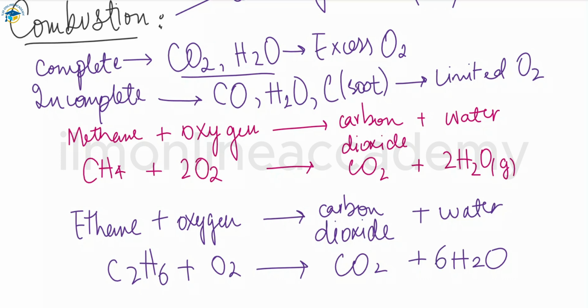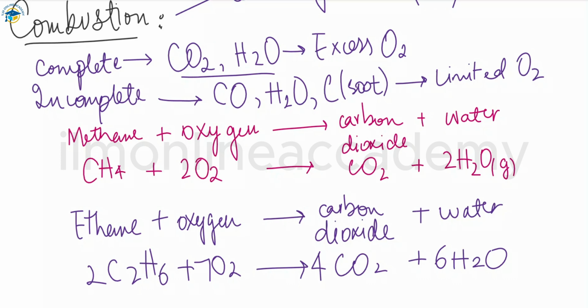I will balance this equation first. We have 4 here and 7 here, and then 6 will be like this. This is the balanced equation for the combustion reaction of the alkanes, ethane and methane.